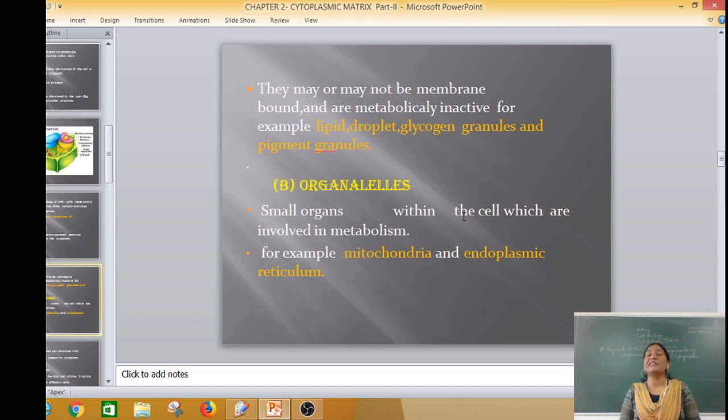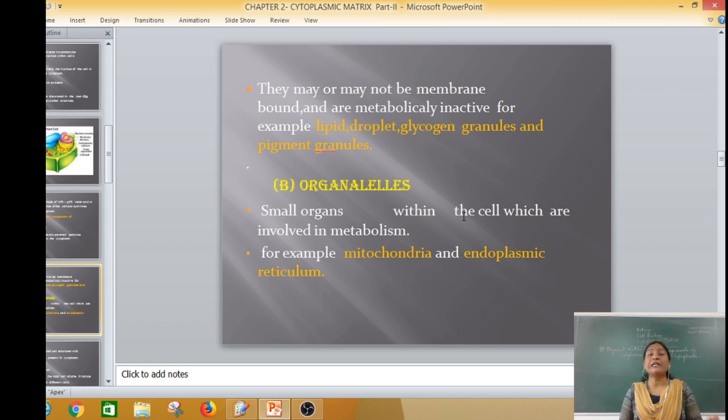Cytoplasmic inclusions are always metabolically inactive in nature. For example, when we see the lipid content, some droplets, glycogen granules and some pigment granules, here the cytoplasmic inclusions are completely inactive.